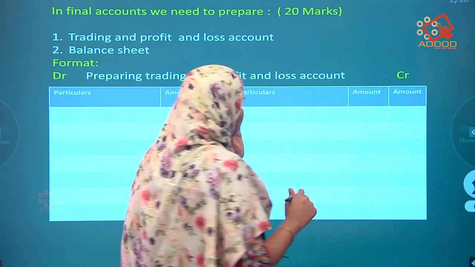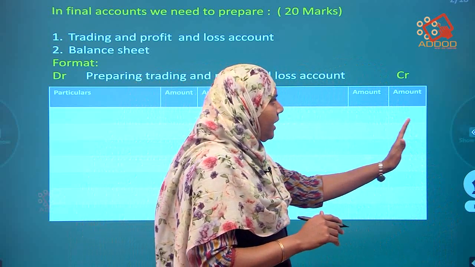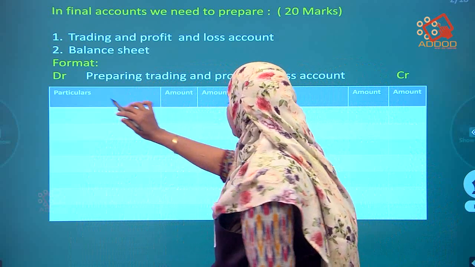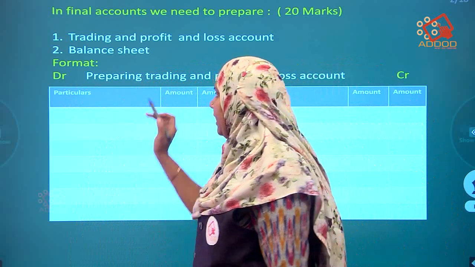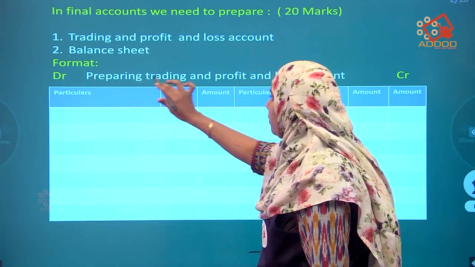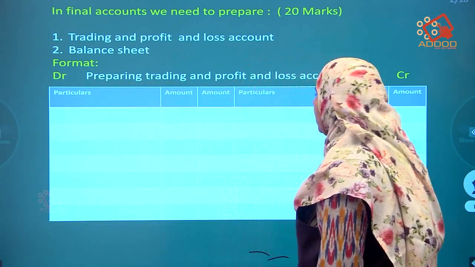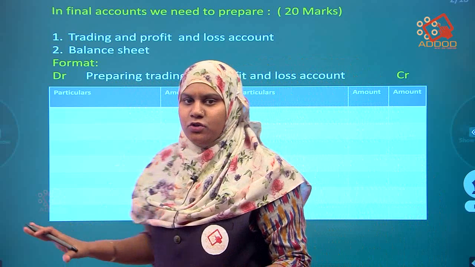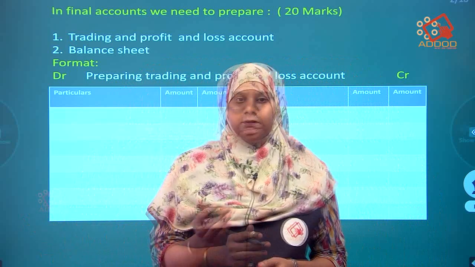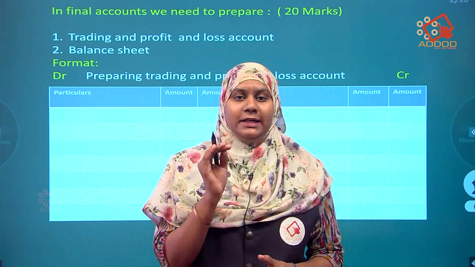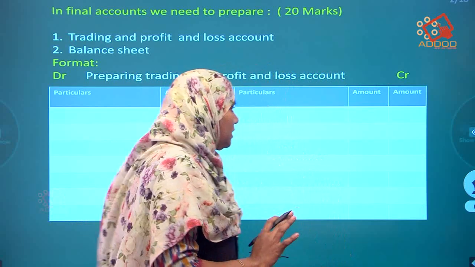After that, here also the same: particulars, amount and amount. DR and CR is compulsory. Whatever I have drawn in the format, it is compulsory for you to draw in the answer sheet. You will get at least 1 mark for this table.